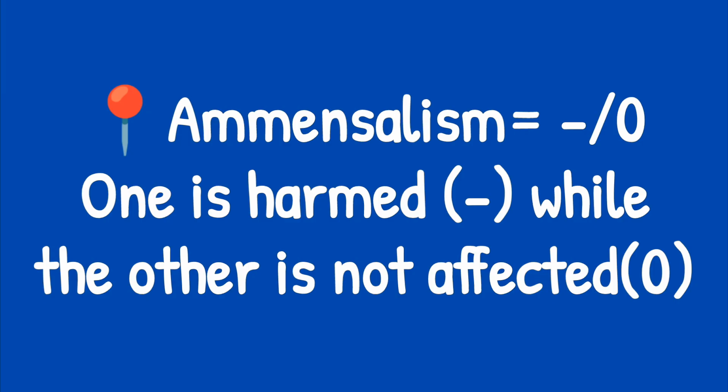The implication of this is that the smaller plants will have reduced access to sunlight, and as a result, it will affect their rate of photosynthesis, and also their growth rate. So they are being harmed because their growth is being impaired by the taller plant, and the taller plant, on the other hand, is not affected. So that is amensalism. That is, one is being harmed while the other is not affected. You think of that, right? Yeah, that's a direct opposite of commensalism.